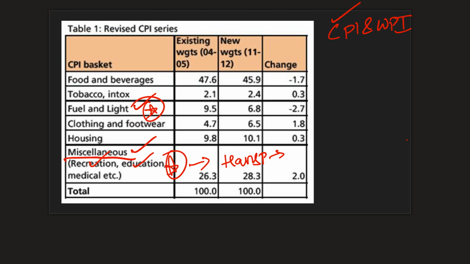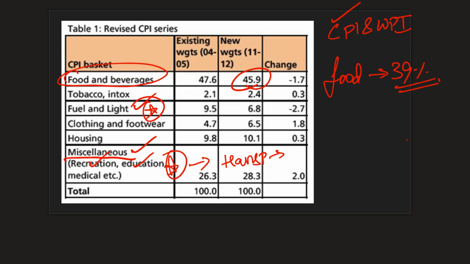However, the most volatile thing, that is food: food and beverages together constitute 45.9, but if you're just talking about food items, it roughly constitutes around 39% without beverages into consideration.